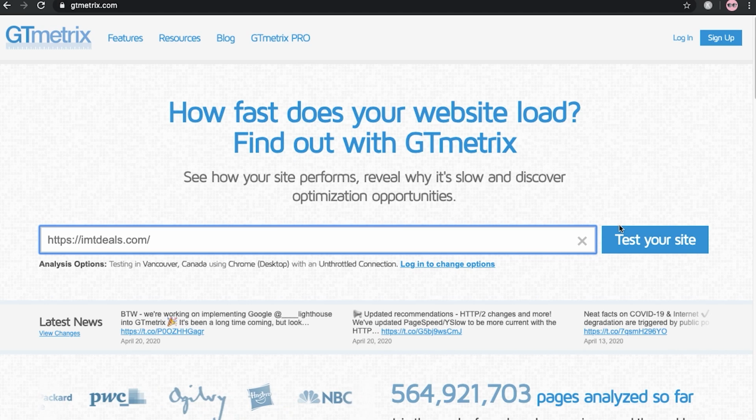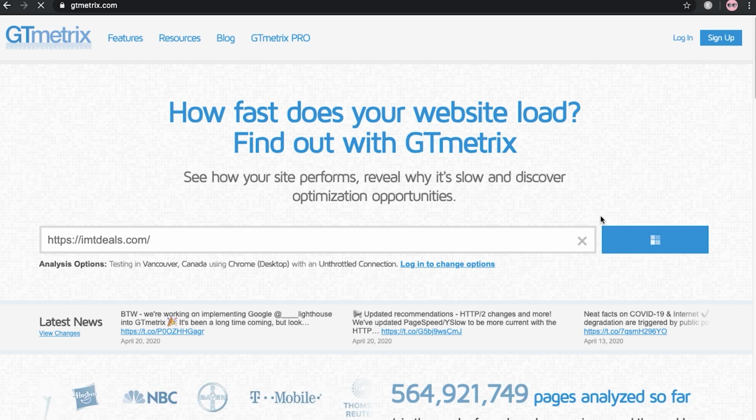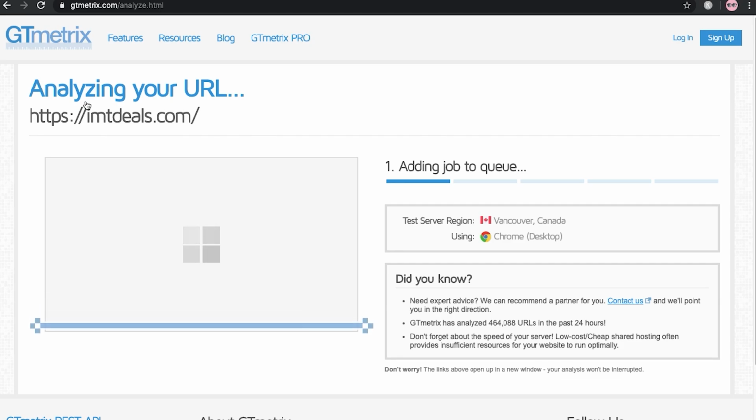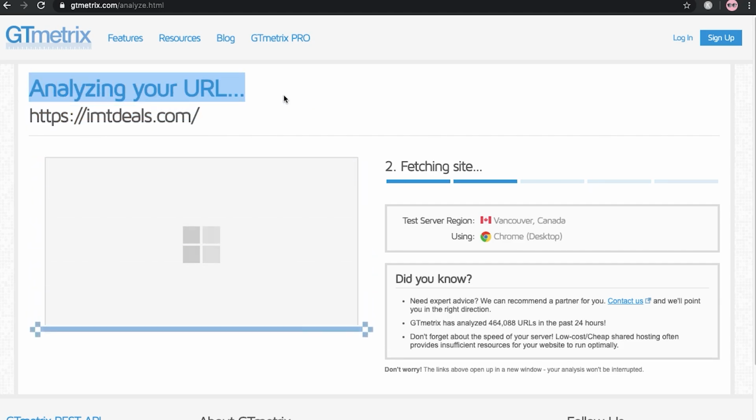Okay, so after that just click on the test your website button, and it will take a few seconds to test the speed of your website. Okay, so you have to wait for some time. Here you can see that this tool is analyzing our URL. Okay, so you have to wait for some time.